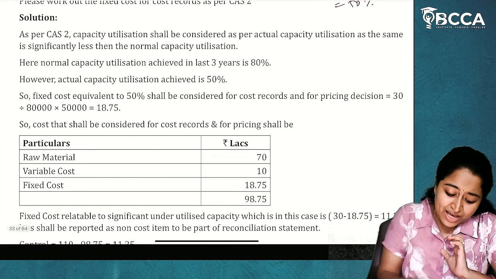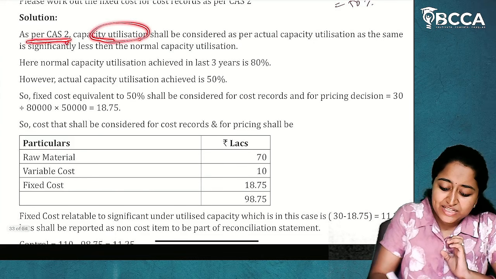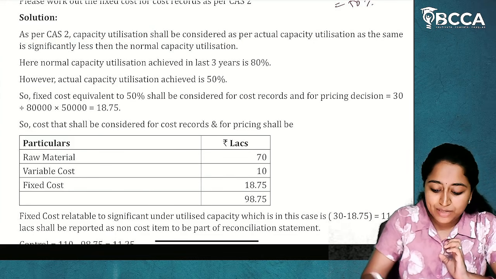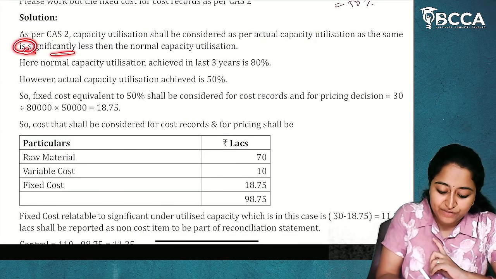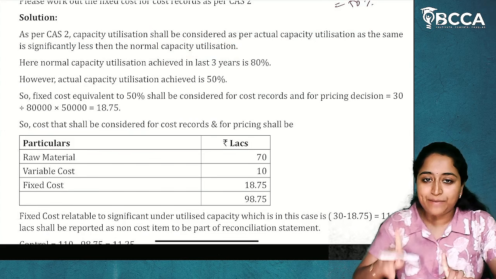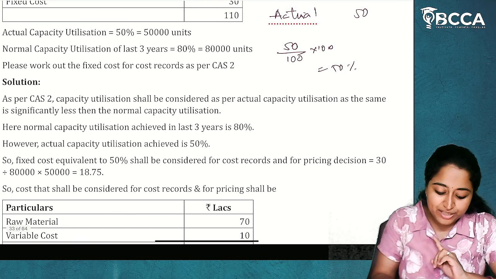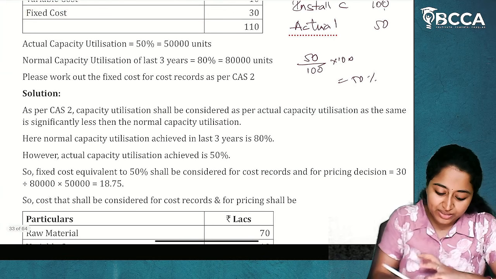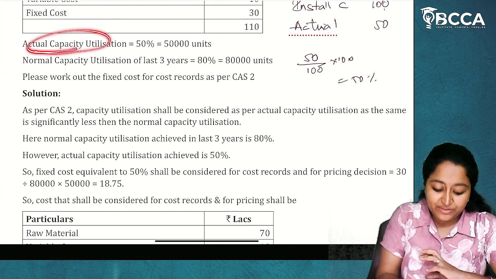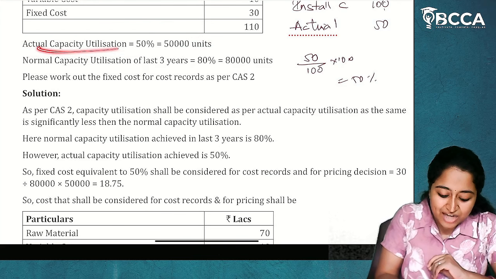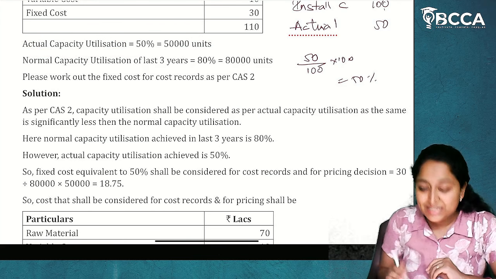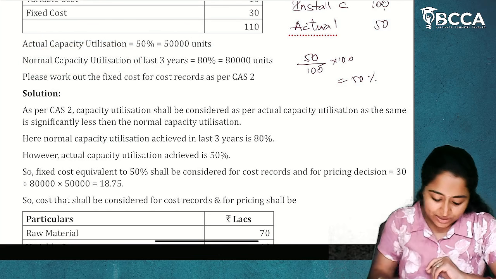So, see what is given. As per CAS 2, capacity utilization shall be considered as per actual capacity utilization, as the same is significantly less than the normal capacity utilization. So, as per CAS 2, we will derive the fixed cost with the actual capacity utilization. Whatever is given in the question, actual capacity utilization is less than the normal capacity utilization.